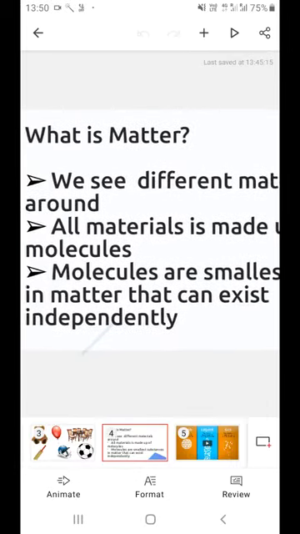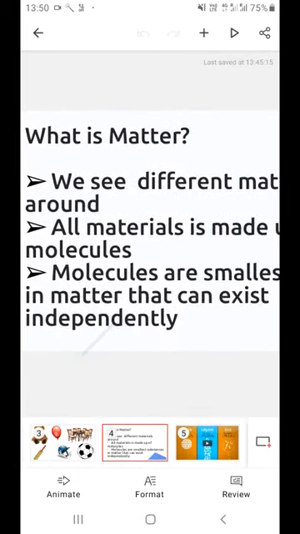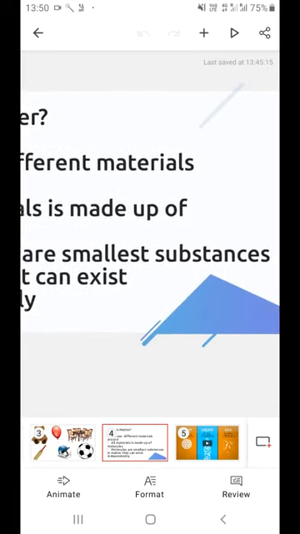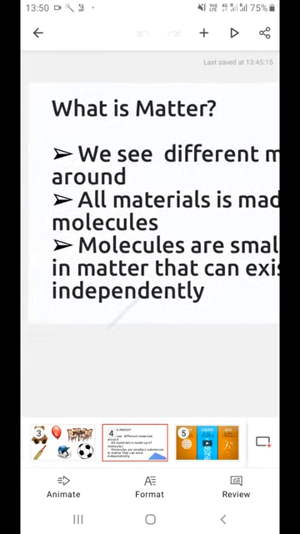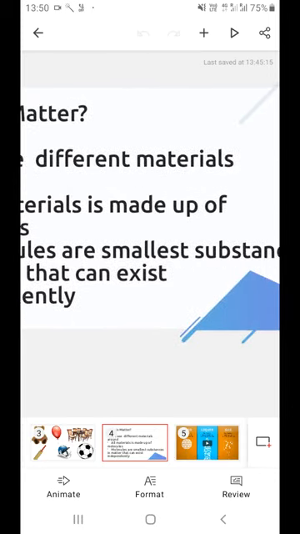So all materials are made up of a tiny substance called molecules, and the definition of molecules is: molecules are the smallest substance in matter that can exist independently. We cannot touch the molecules, but we can feel the solid substance, we can feel the liquid, but we may not feel the gases around until they have occupied a certain shape or a volume.